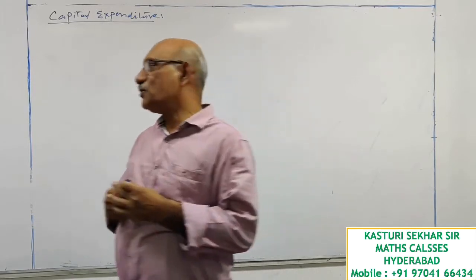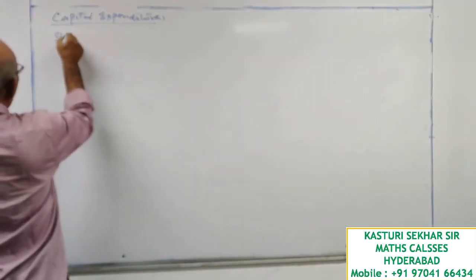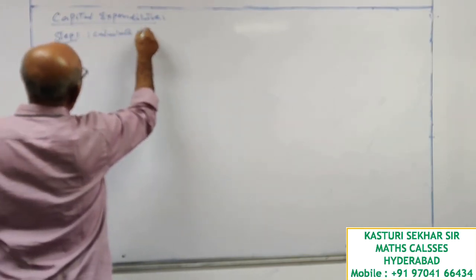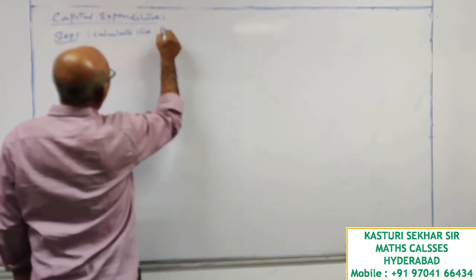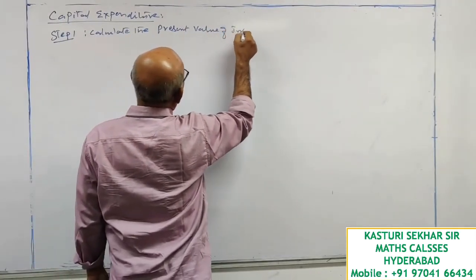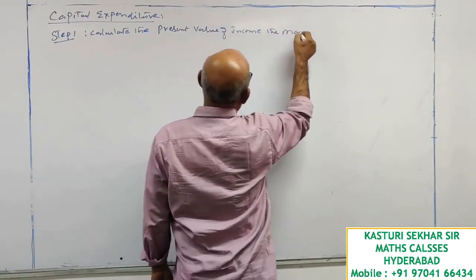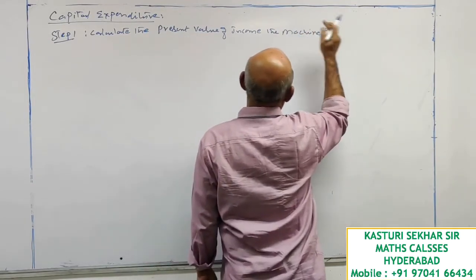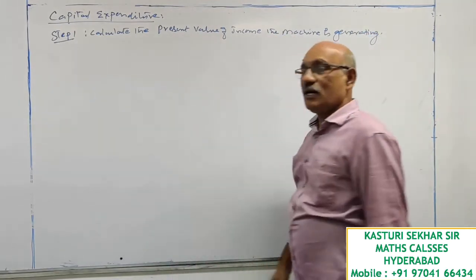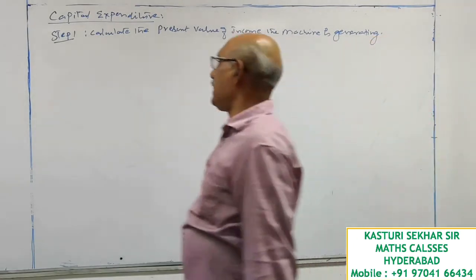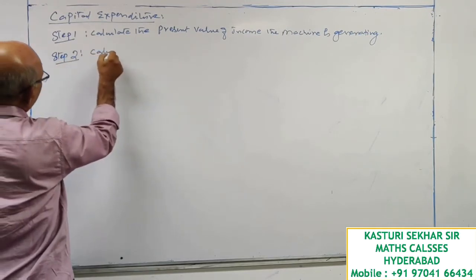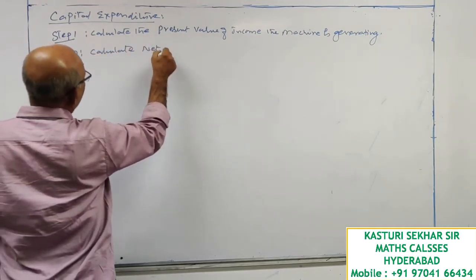Okay. So let me write those points here. Step number 1. Calculate the present value of income the machine is generating. Step number 2. Calculate net present value.